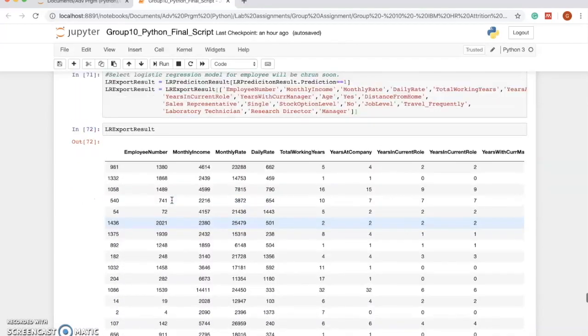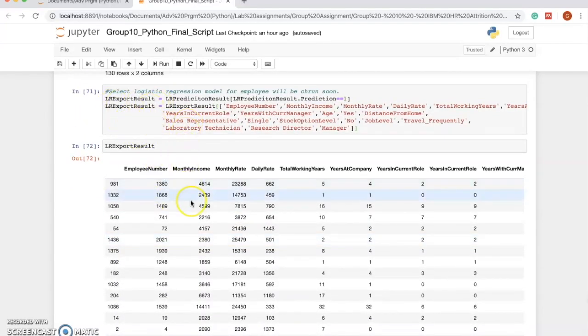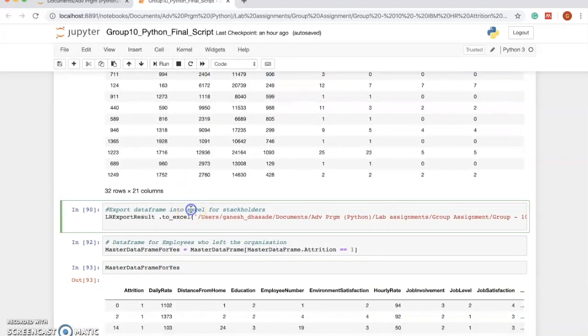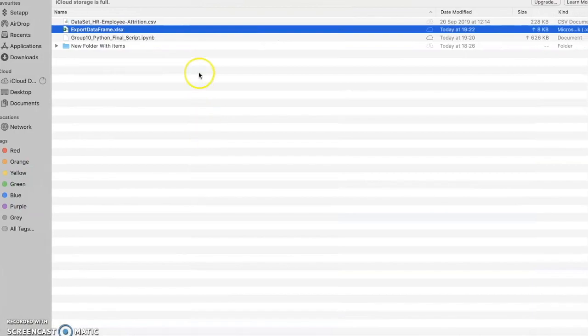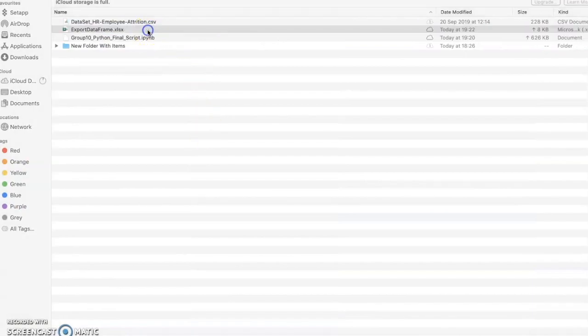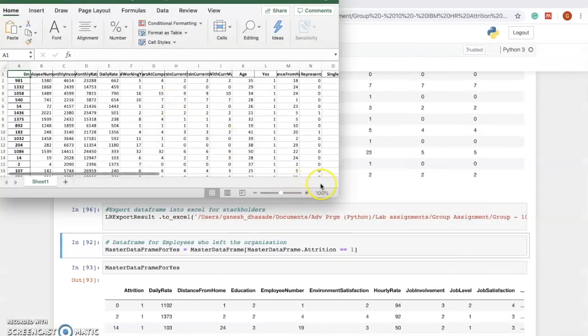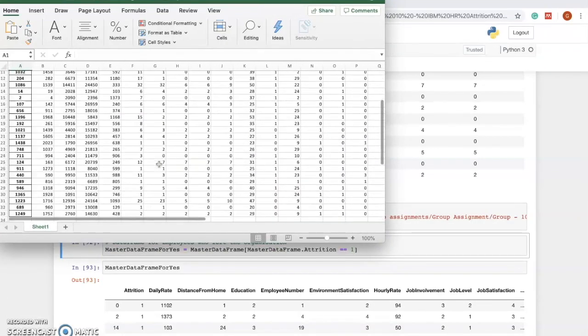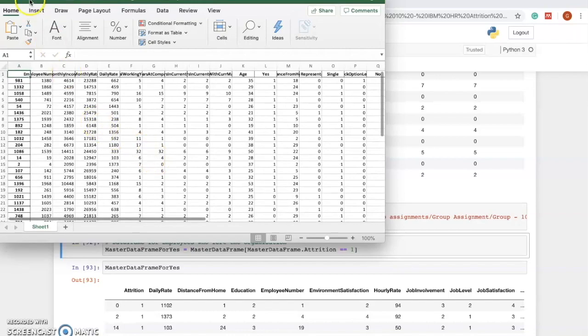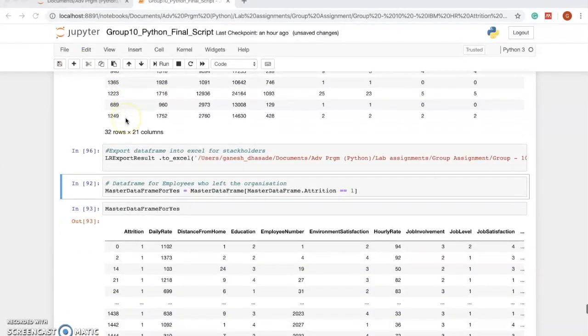So we are now fetching that result in an Excel format for those employees who are most likely to churn from the organization. As you see, after running this command, the data frame was exported in an Excel format and saved in a provided location, such that stakeholders can work with those employees and try to change their mind about leaving the organization.